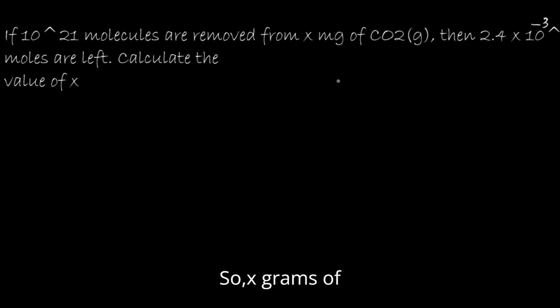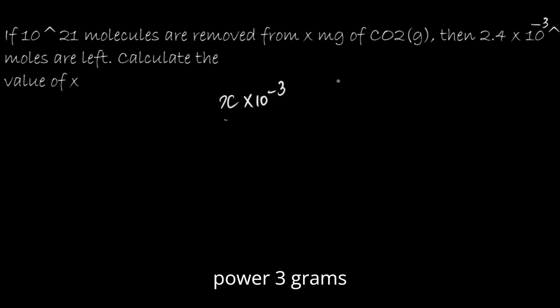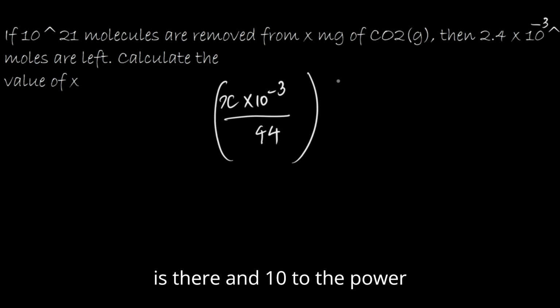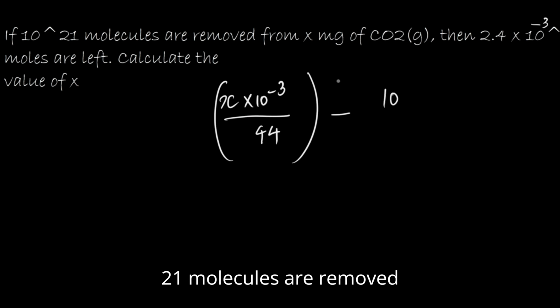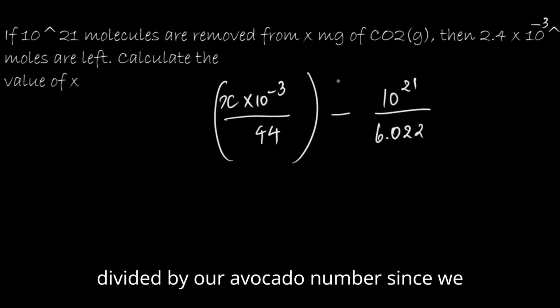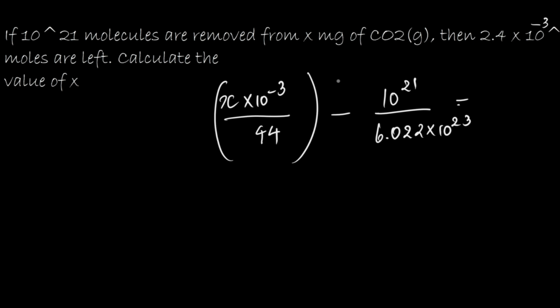X milligrams of CO2, I'm taking it as X into 10 to the power minus 3 grams of CO2, 44 would be the molecular weight, and 10 to the power 21 molecules are removed, divided by the Avogadro number, since we are talking about molecules.